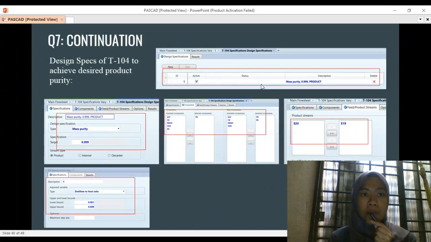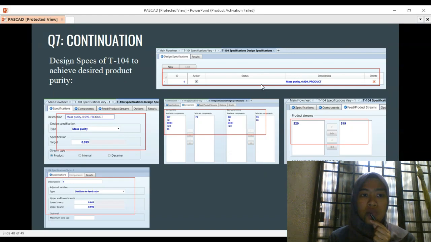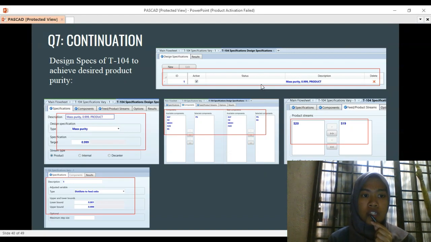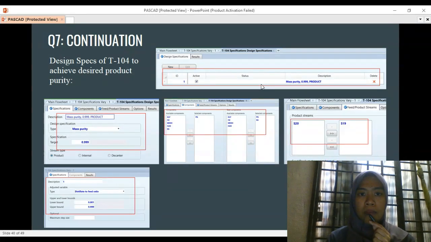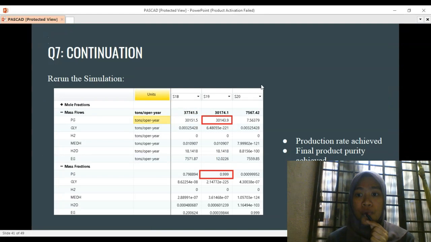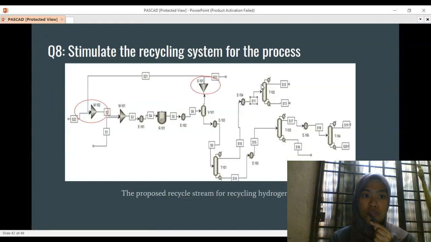After that, we use the design spec at the T104 in order for us to achieve the desired purity. After doing the design spec, whereby we put the target value of the desired purity as 0.999, and then following with the simulation, the production rate is achieved, and also the final purity is achieved.